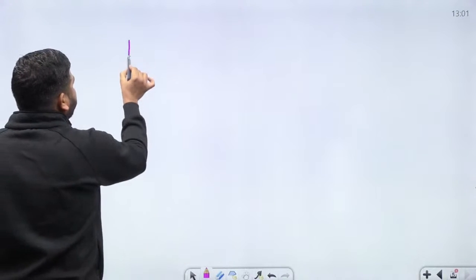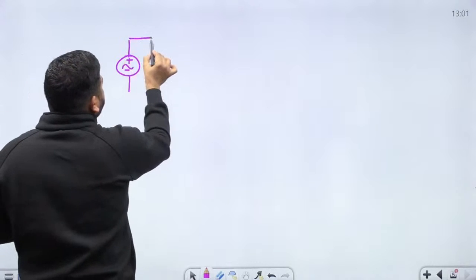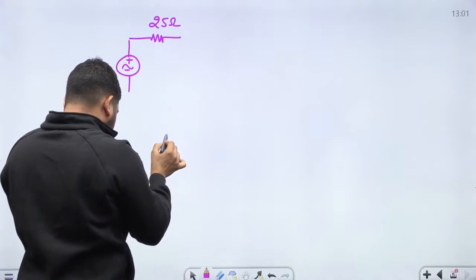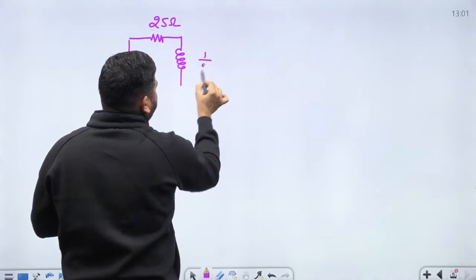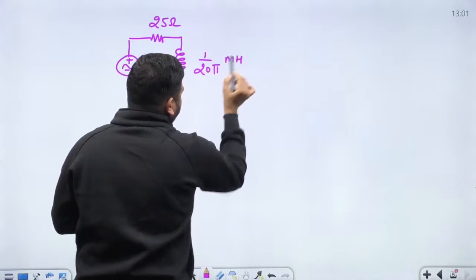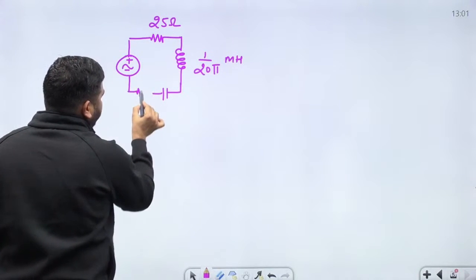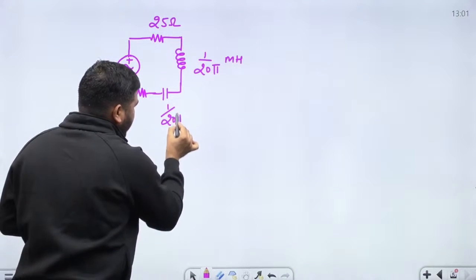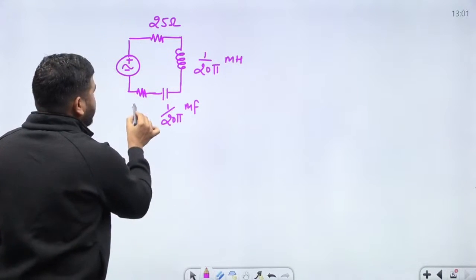There is a circuit which is given to us, and the circuit is like this. There is a voltage source here in series with a resistance of value 25 ohm, and we have an inductor, and the inductor value is 1 by 20 pi millihenry, and there is a capacitor and one more resistor. The capacitor value is 1 by 20 pi millifarad, and the resistance value is 25 ohm.